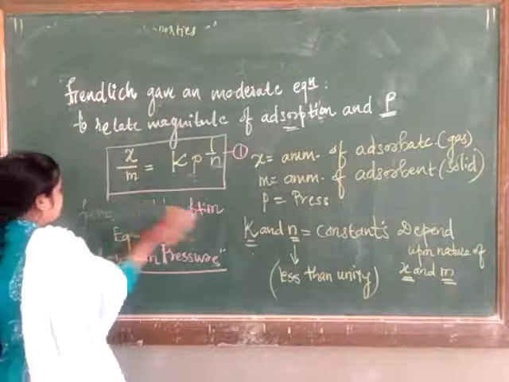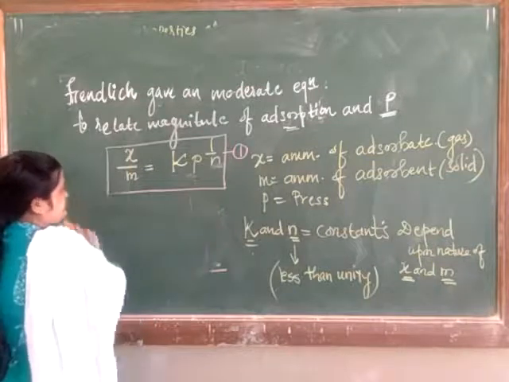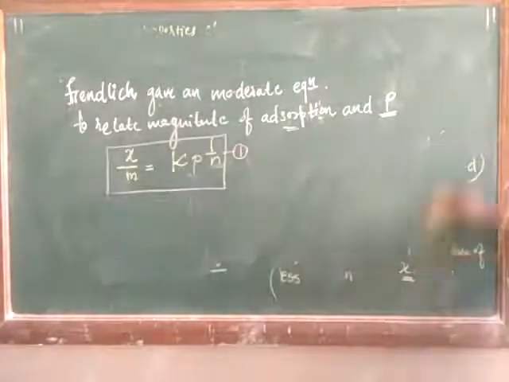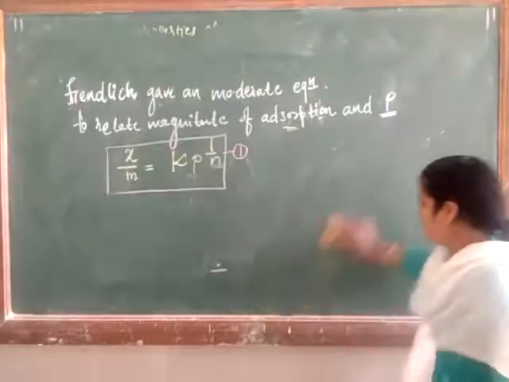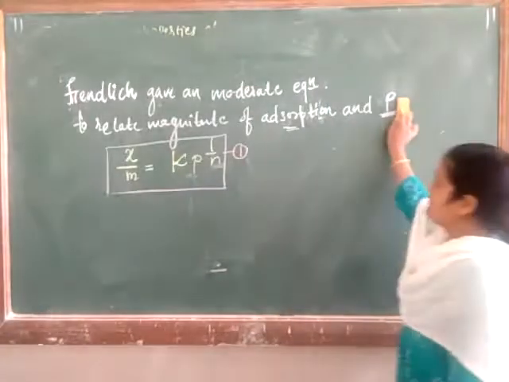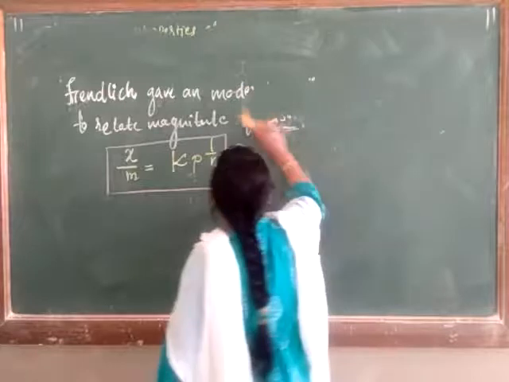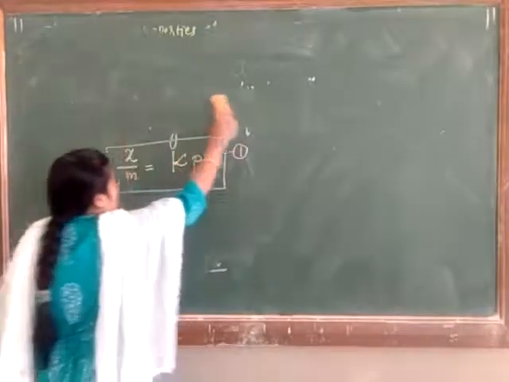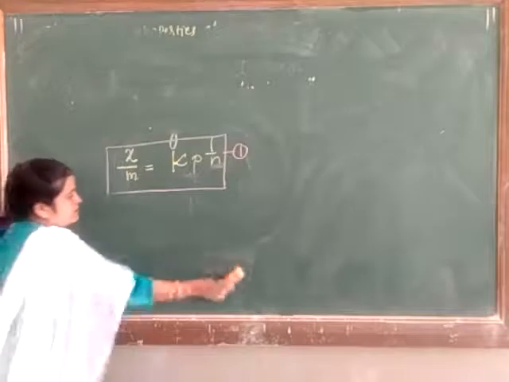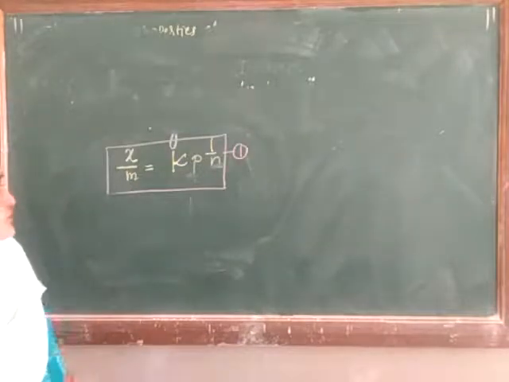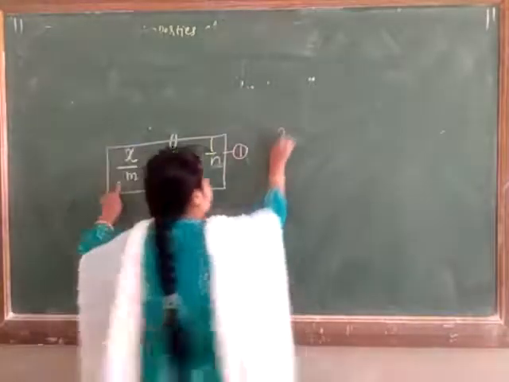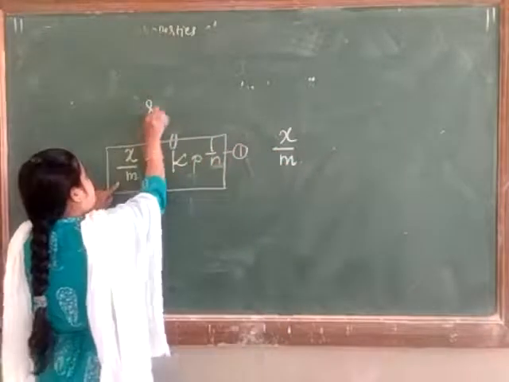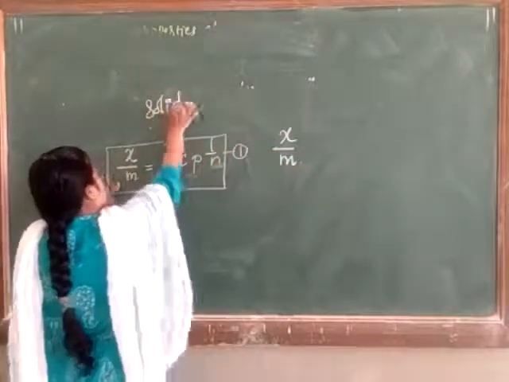What about the solutions? Let's see. Equation 1 holds good only for the adsorption of gases on a solid surface. So what about the solution? Here, in the case of a solution, the equation is x upon m. This is for the adsorption of gases on the solid.